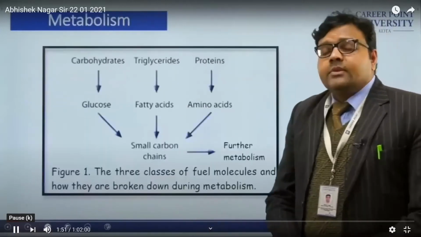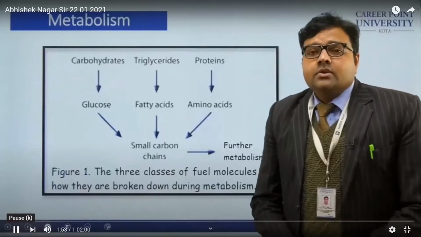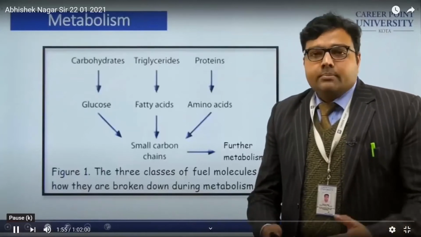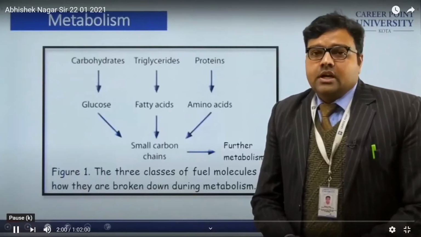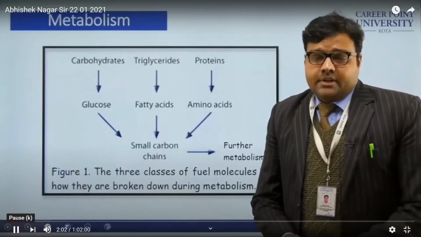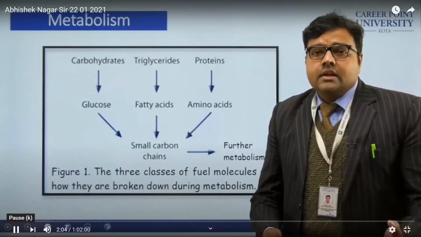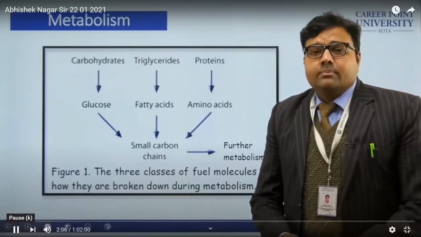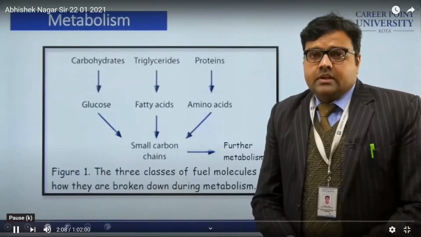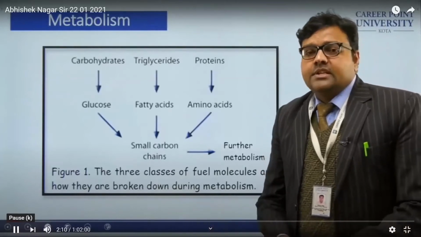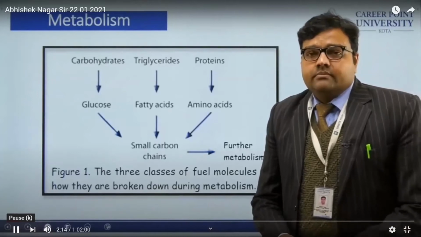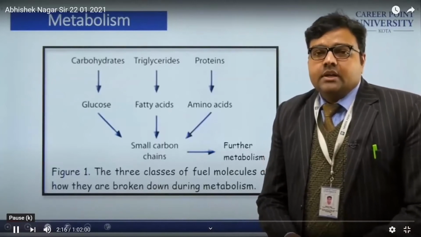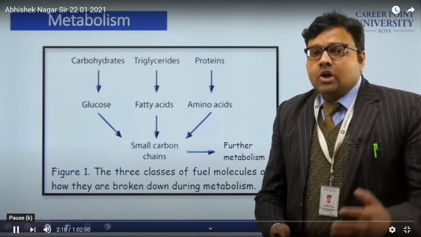Next one, the metabolism part. Biomolecules as a major class consist of carbohydrate, protein and lipid. These are the major classes of biomolecules. As we are seeing from the picture, on metabolism, in the catabolism part, these form the building blocks.